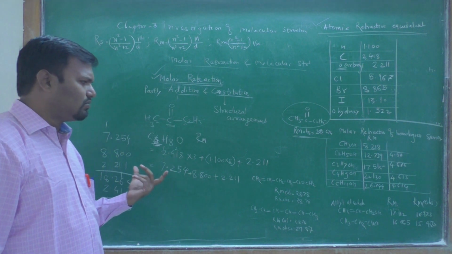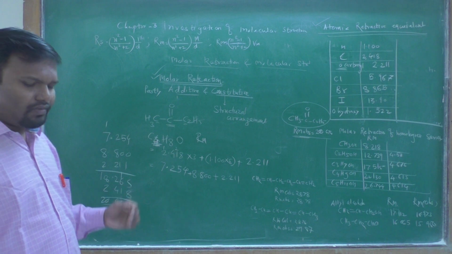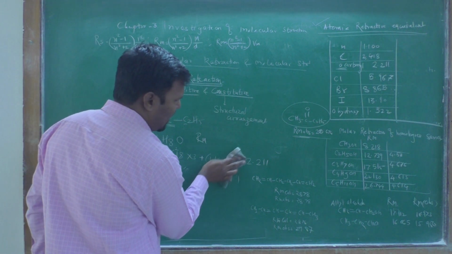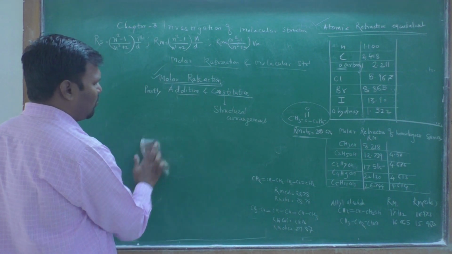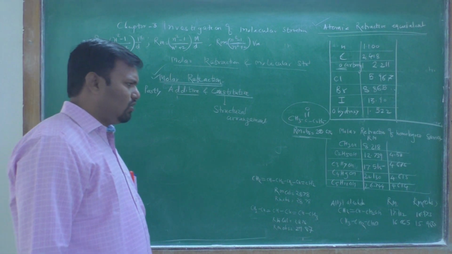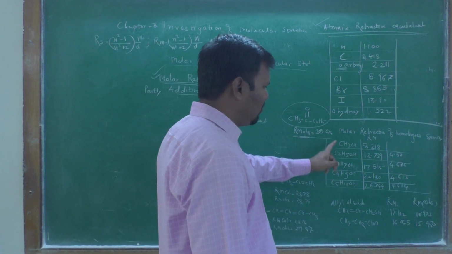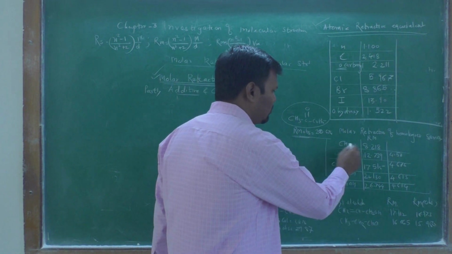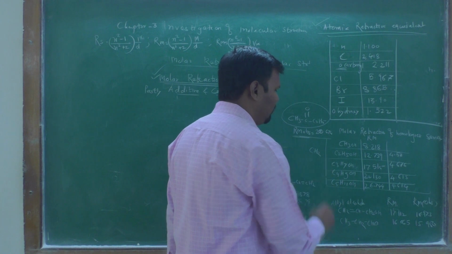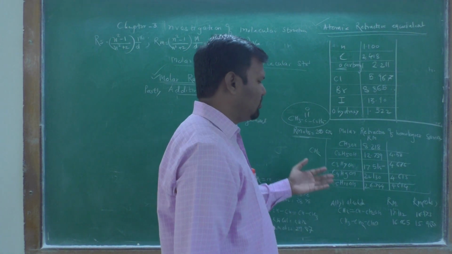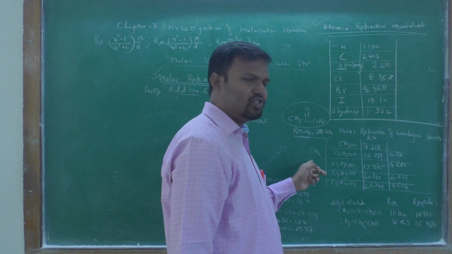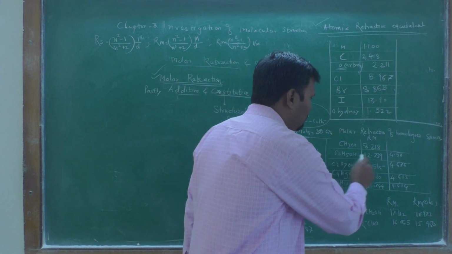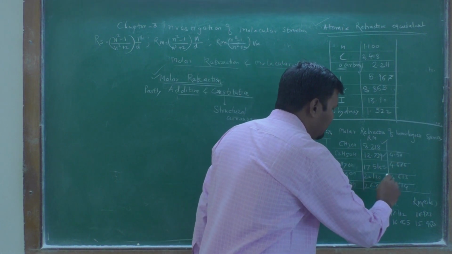Okay, therefore it is an additive property. To explain this again, we take a homologous series. Homologous series means each time we add a CH2 group. CH3OH, after that when you add CH2, then CH3CH2OH, and we add again CH2, C3H7OH. As you add CH2, the values of RM increase.